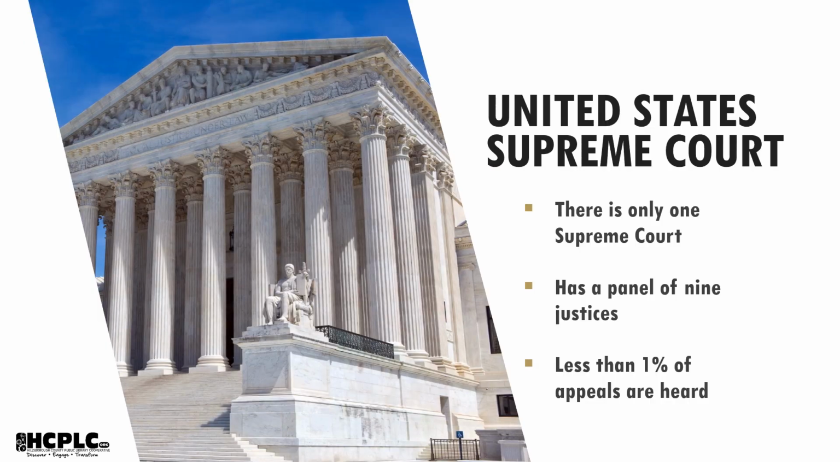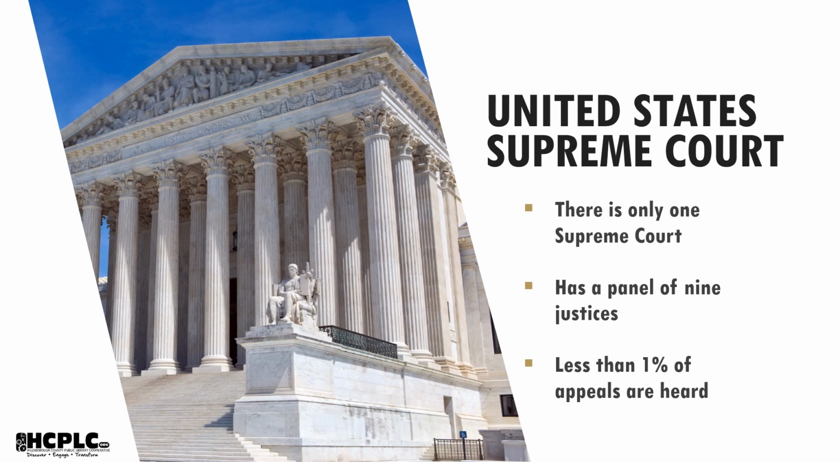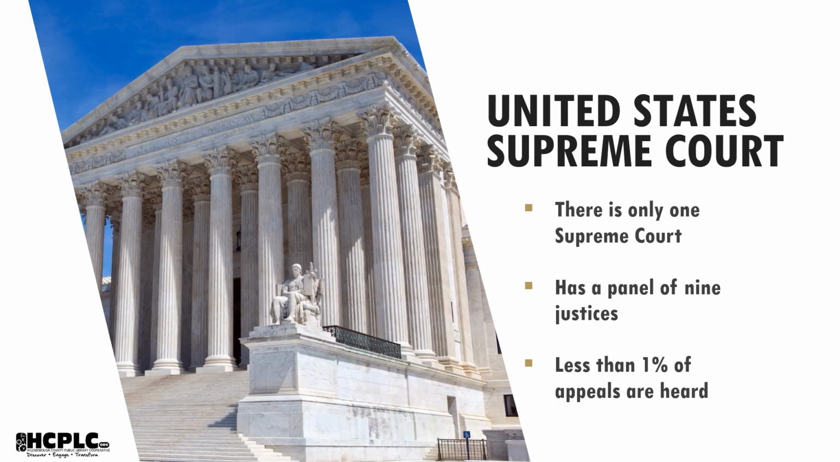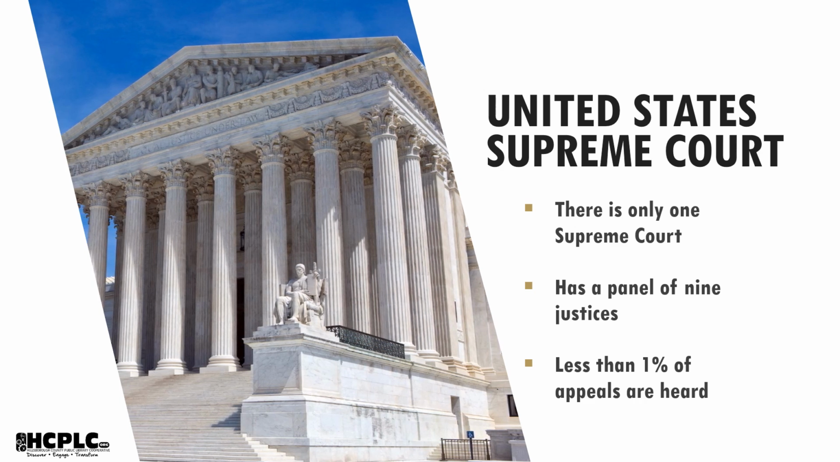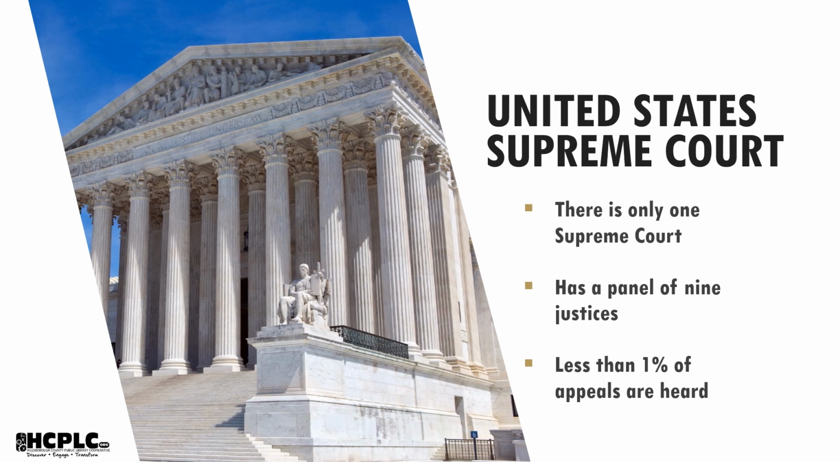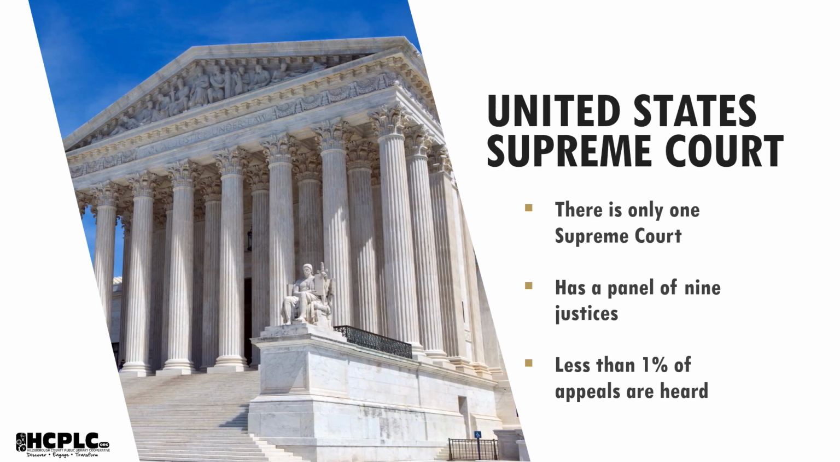There is only one Supreme Court of the United States. It is in Washington, D.C. and has a panel of 9 justices. They are appointed by the President and confirmed by the United States Senate. They are lifetime appointments. After a circuit or state Supreme Court has ruled on a case, either party may appeal to the Supreme Court. This court is not required to hear all appeals.